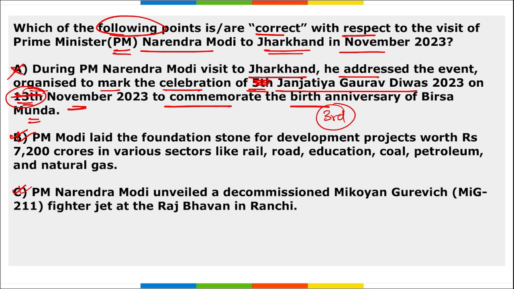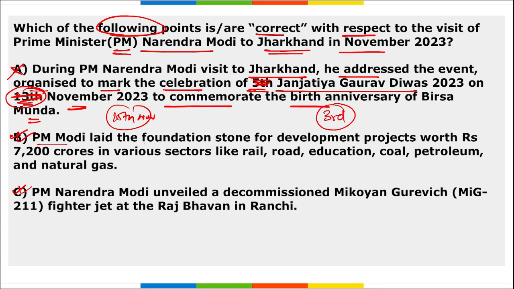Right? No, it was not on 13th of November, it was on 15th of November. So two changes here: that it was the 3rd Janjatiya Gaurav Divas and it was observed when? It was on 15th of November. And where was this observed? Basically in Khunti, Jharkhand. And remember, it was to commemorate the birth anniversary of Birsa Munda, who is an iconic freedom fighter. So option A is right now.